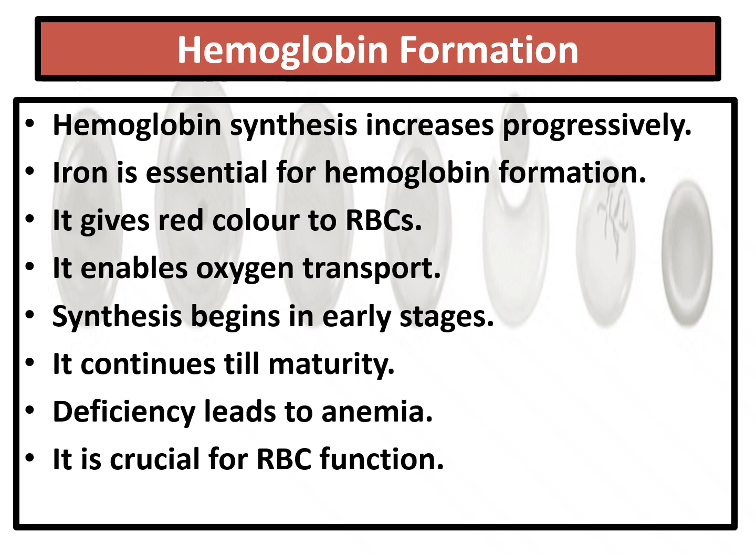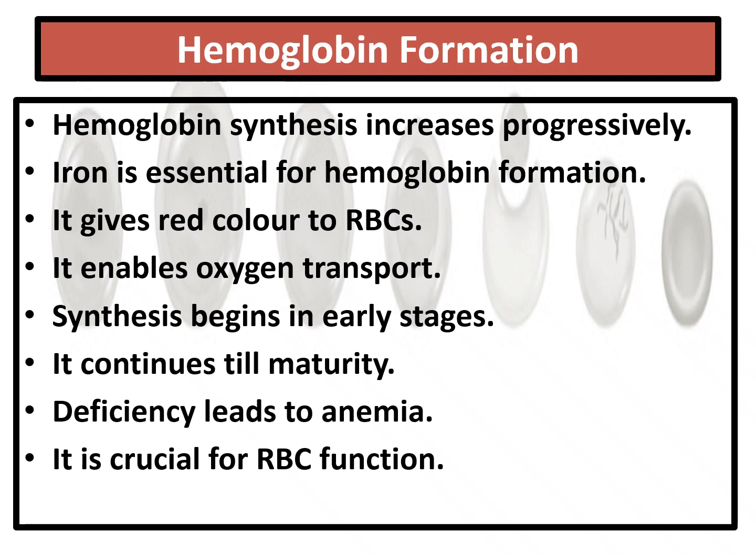On the other hand, hemoglobin synthesis increases progressively. Iron is an essential part of hemoglobin formation. We all know hemoglobin is a combination of heme and globin. Globin is a protein, whereas heme is a porphyrin which has iron in the central place. So iron is essential for hemoglobin formation. It gives red color to the red blood cells.